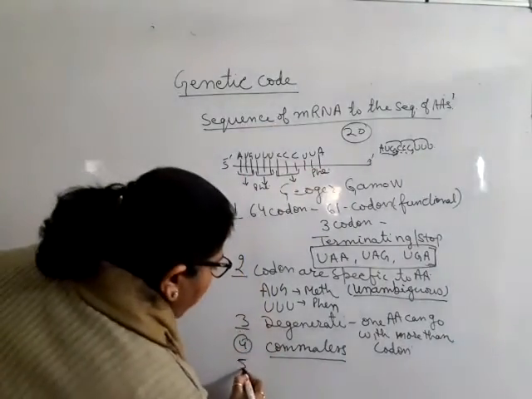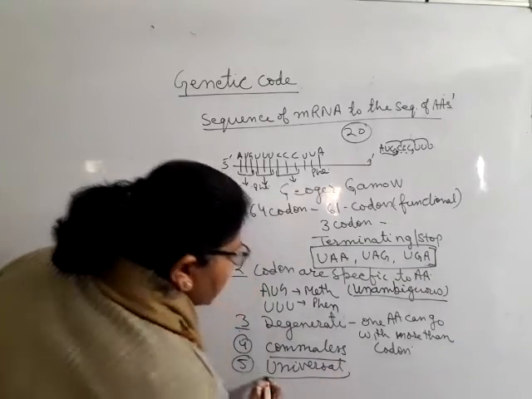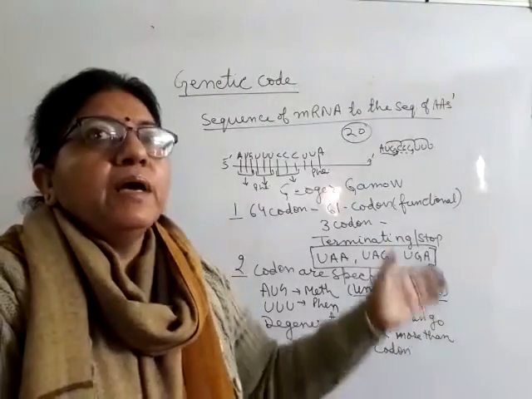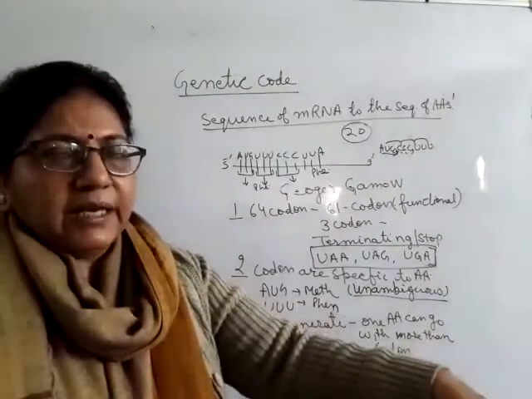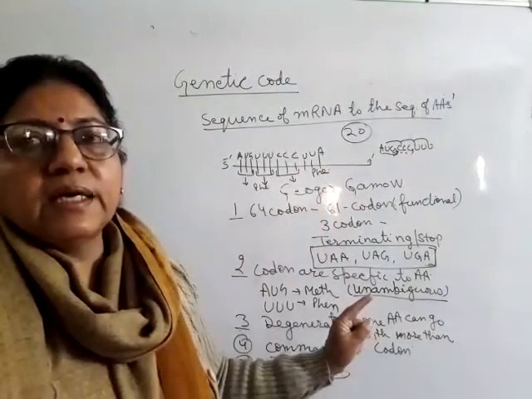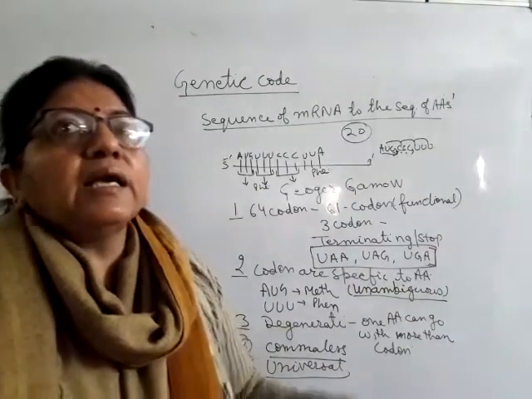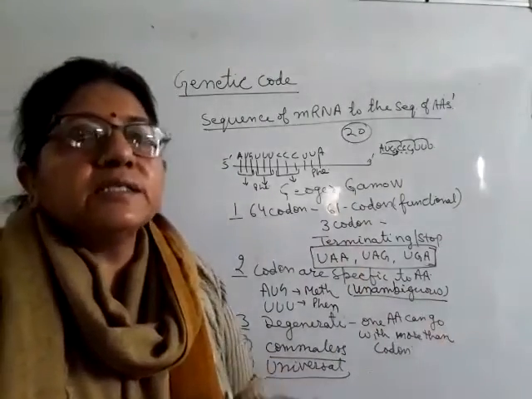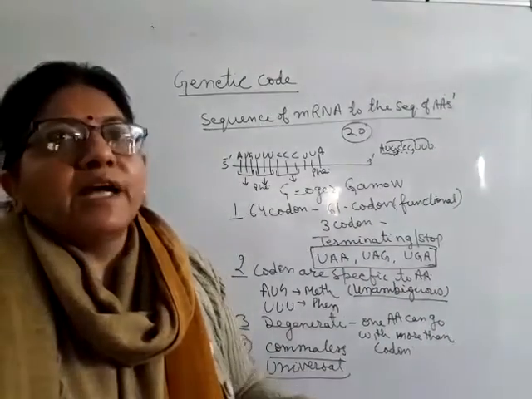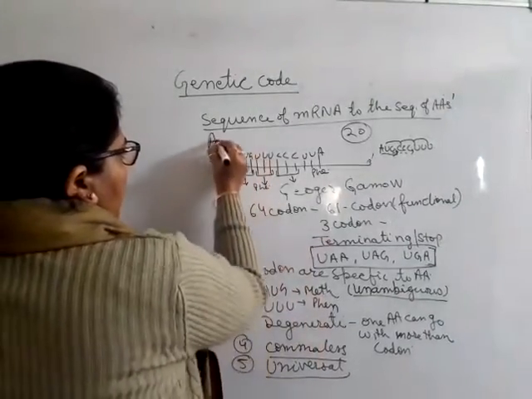Last and very important, that is universal. What do you mean by universal? Means from prokaryotes to eukaryotes, from bacteria to the human being. All the codons are specific with the same amino acid. All amino acids are specific for the same codon. Initiating codons, terminating codons are the same in bacteria as well as in the human being, except in the mitochondria or some protozoa. And the last, that is AUG.